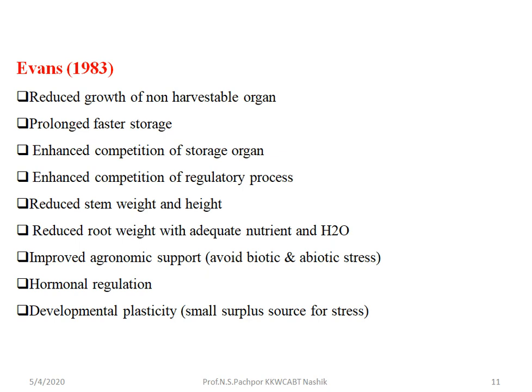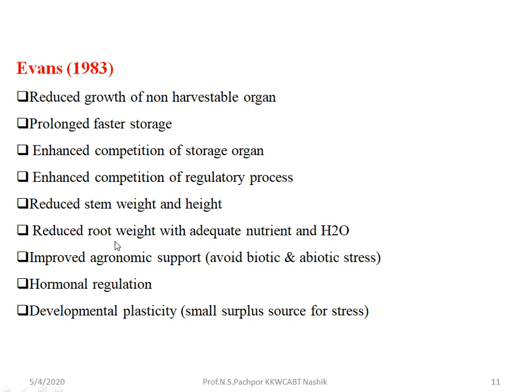It relates to the distance of translocation. A decrease in height means the distance for translocation is reduced, so translocation is more efficient. Then reduced root weight with adequate nutrient and water. The root is also a sink organ, so the maximum sink is utilized for storage of grain and seed.